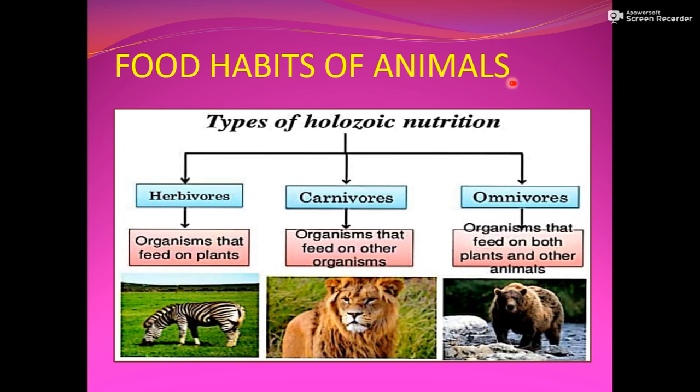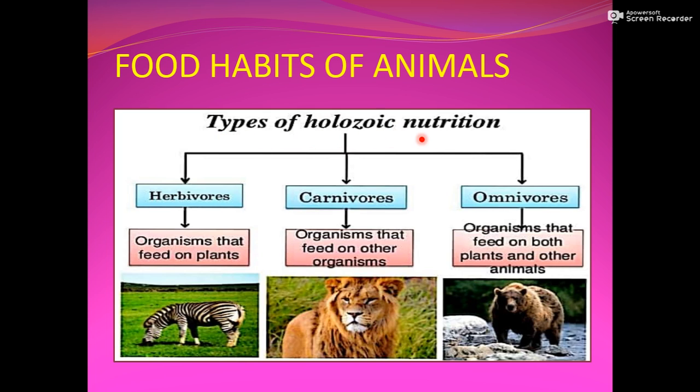Food habits of animals. We are having different food habits. Here it is written types of Holozoic nutrition. In the previous chapter, we discussed that in animals there is Holozoic type of nutrition in which we obtain a food ball and it is to be digested.